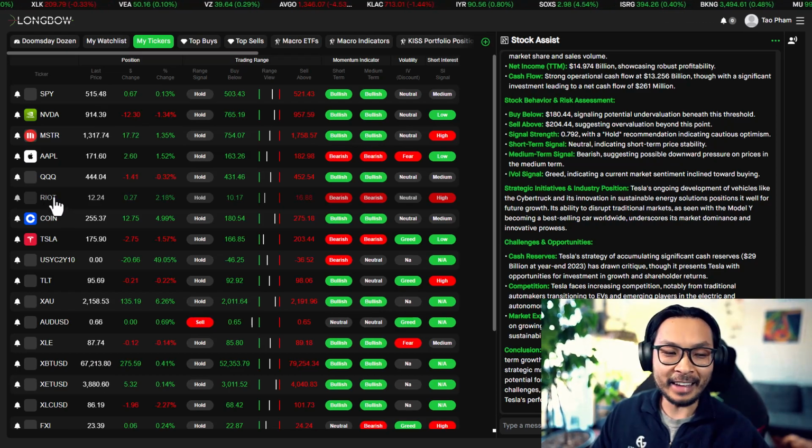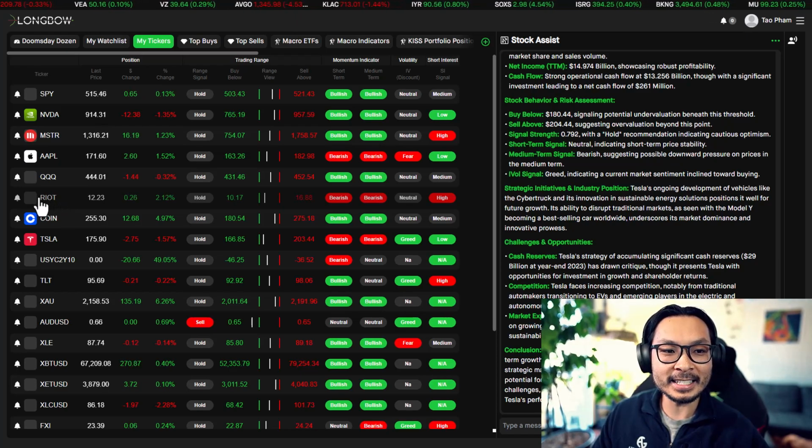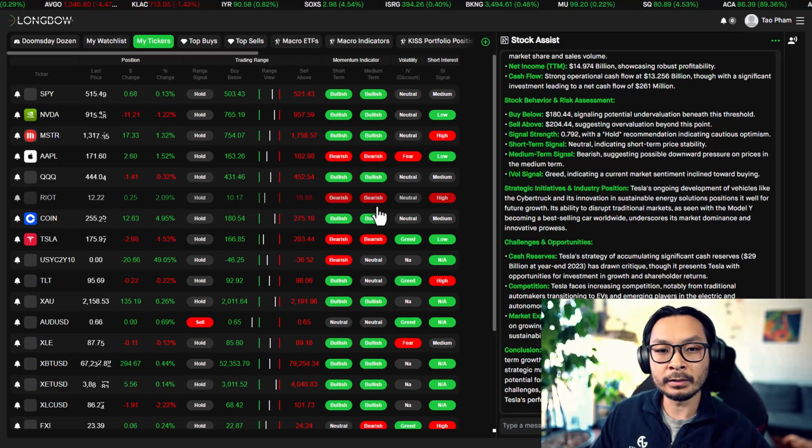I don't think they've added it yet, but we do have RIOT as kind of an indicator, and we can use it. So right now it's at the bottom of this range, so I think it's a good buy. Some of these signals are bearish, even though I think that's in the medium term, and I think that's going to make a reversal as it's trying to catch up to what Bitcoin is doing.